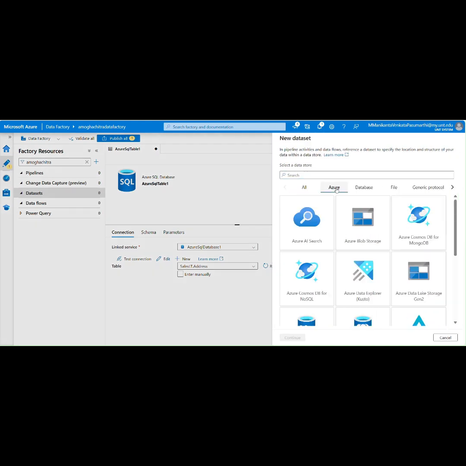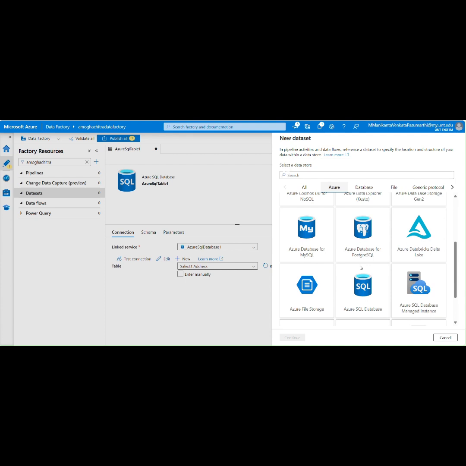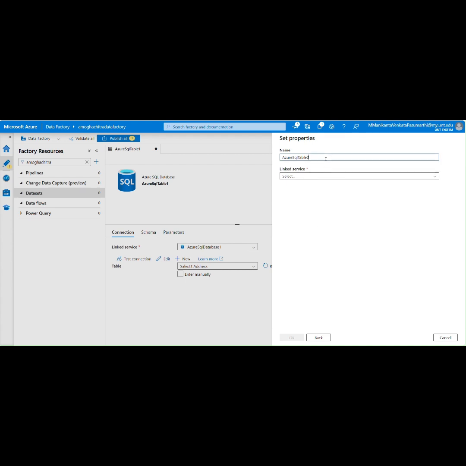So here we are going to select Azure, and after that select Azure SQL database. After selecting Azure SQL database, we are going to create a link name for the SQL database, here Amogachitra database 2. The linked service is Azure SQL database.